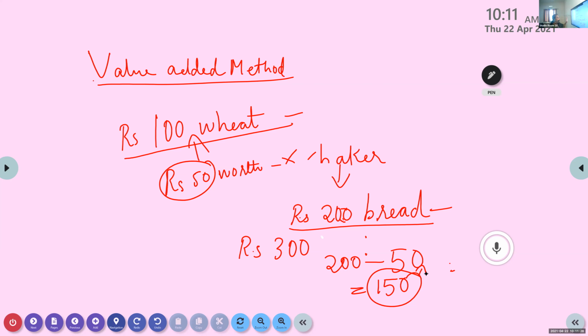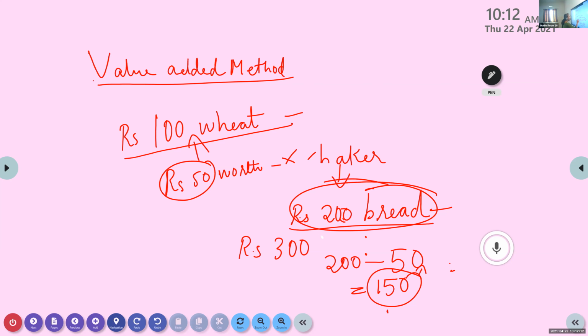Either we can take the value of final goods and services. But in the value added method, we are taking only how much value is added to the final product. Here, what is the final value? 200. But this 50 is the contribution of whose? Farmer's contribution. So that value is not added by the baker. So we have to reduce that value. Then you will get what? 150.